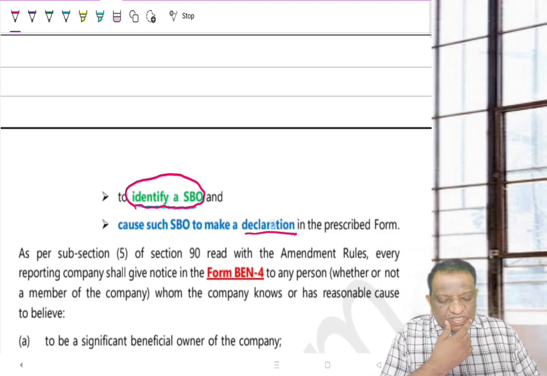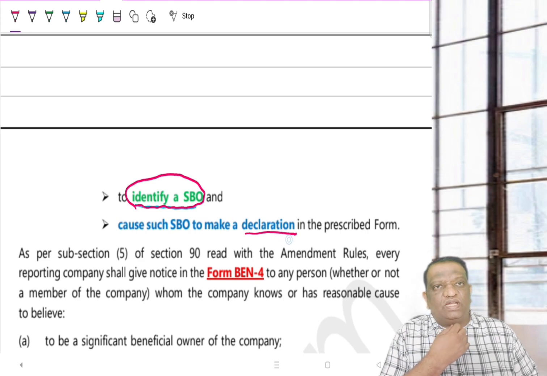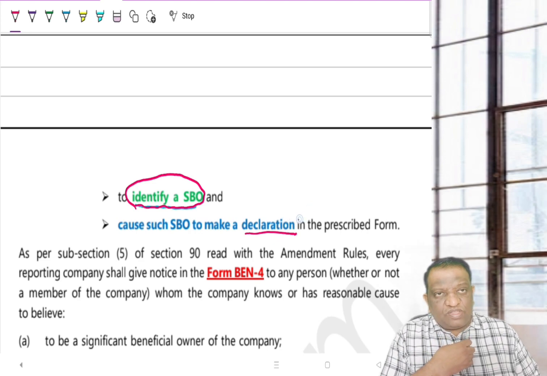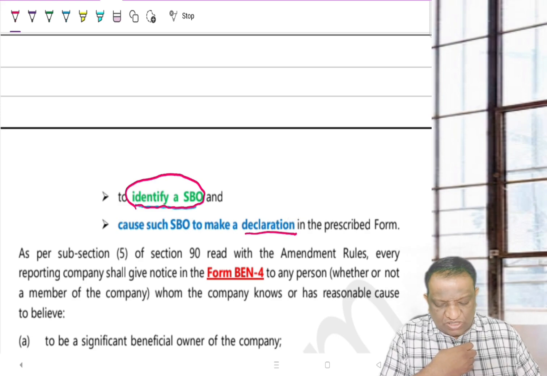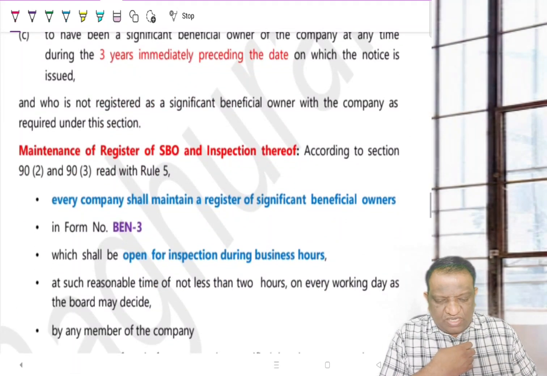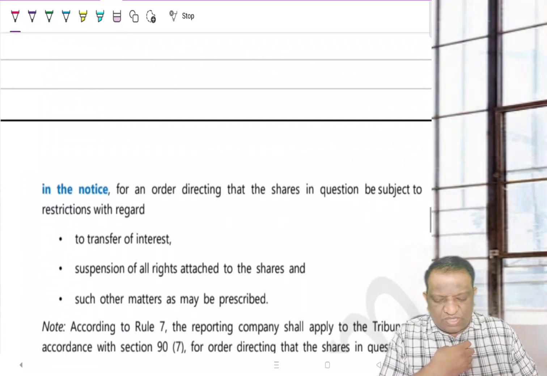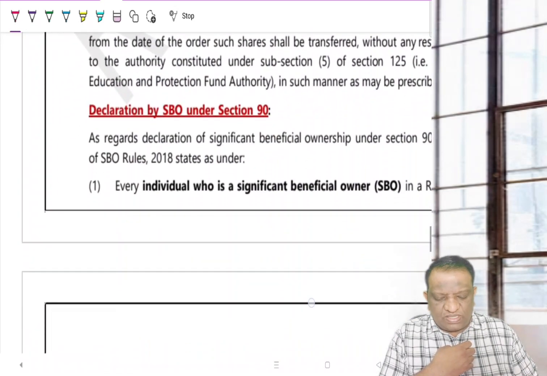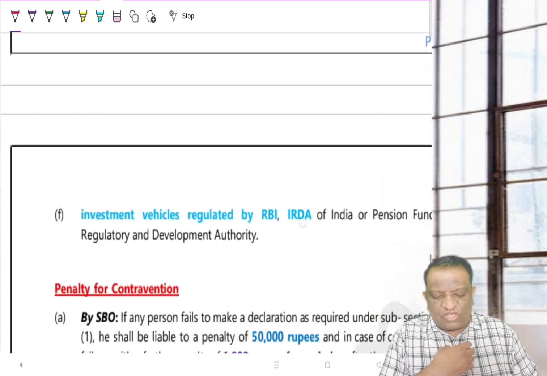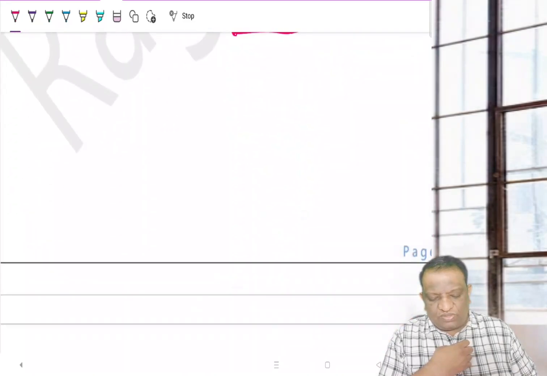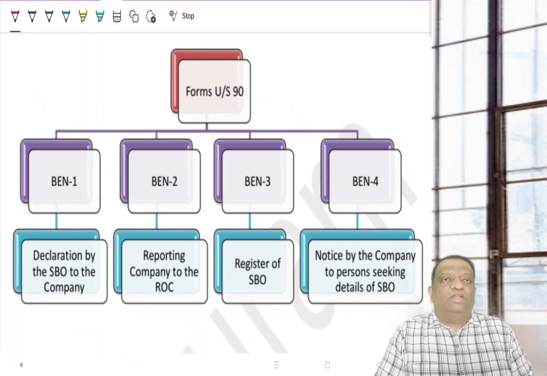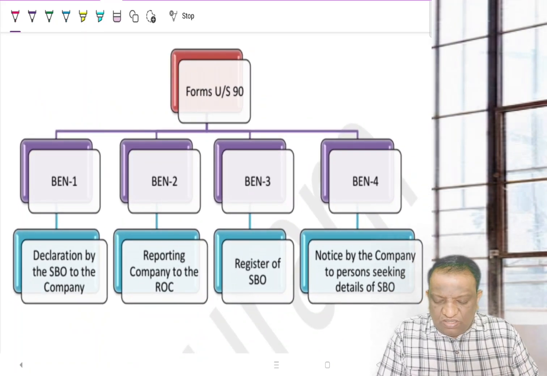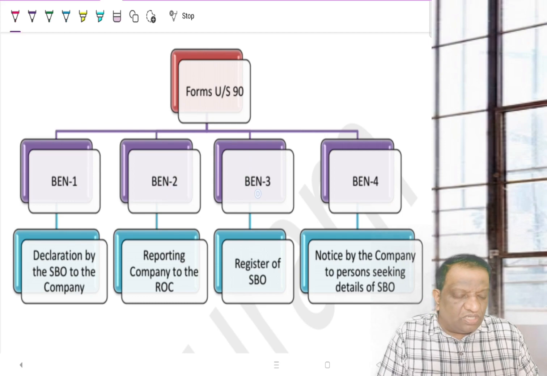Then, what is the declaration to be filed under section 90? Will he be filing the MGT4? No, he will not be filing MGT4. Then what are the declarations? Since the material order is based on section-wise, but for us, we are more comfortable with a logical understanding, let's go back to the summary of it. What are all the 4 forms that are important under section 90? That is BEN 1, BEN 2, BEN 3, BEN 4.